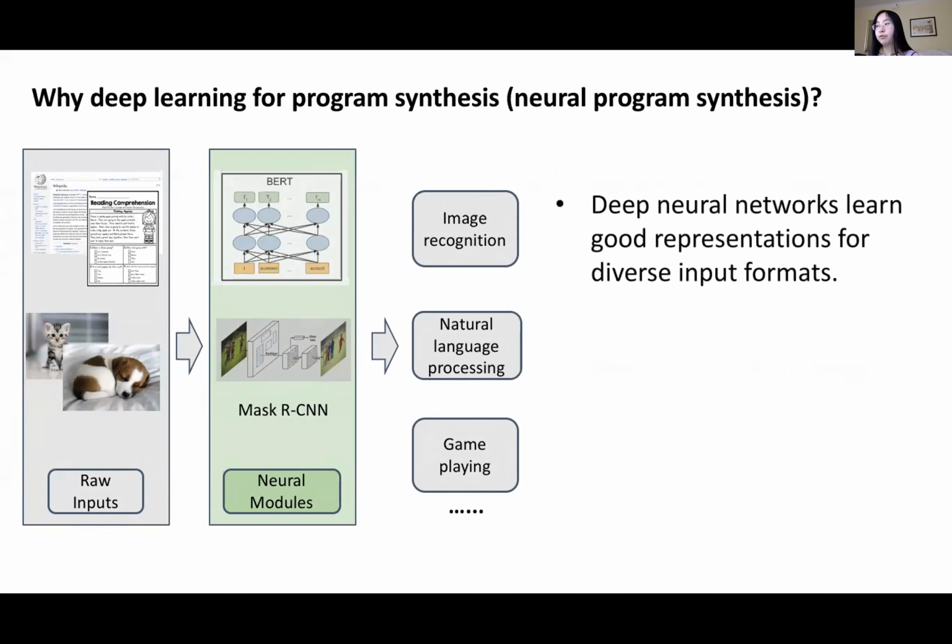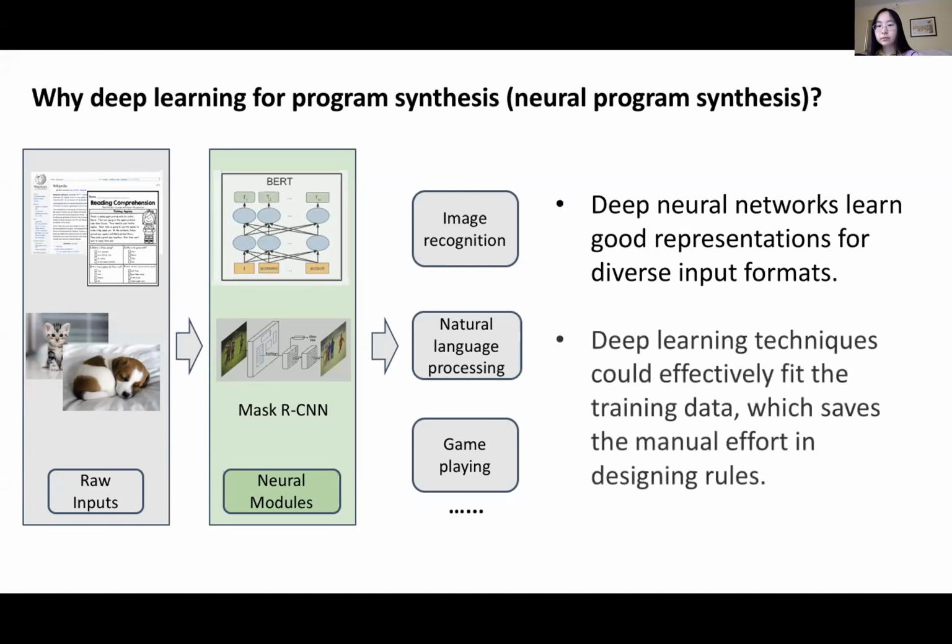Nowadays we have witnessed the success of deep neural networks for many tasks, especially image recognition, some standard natural language processing tasks, and a few competitive games. When a large amount of data is available, deep neural networks are able to learn good representations for diverse input formats. The most desirable property of deep learning techniques is that they can effectively fit the training data, which saves the manual effort in designing rules.